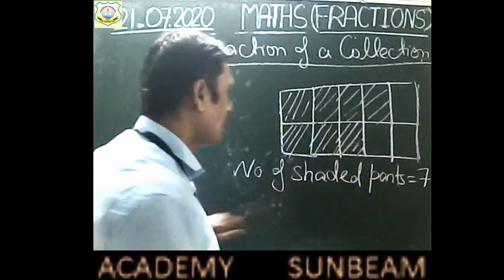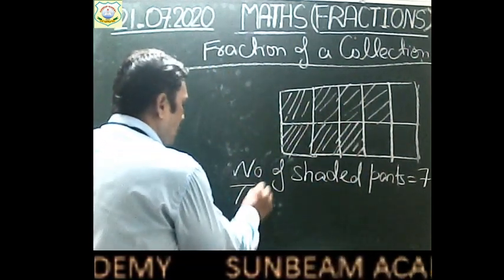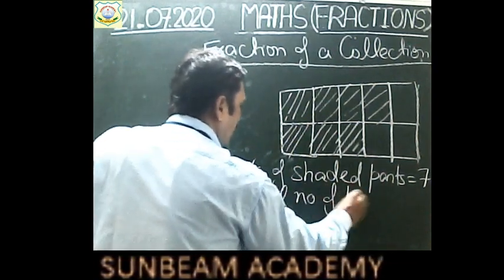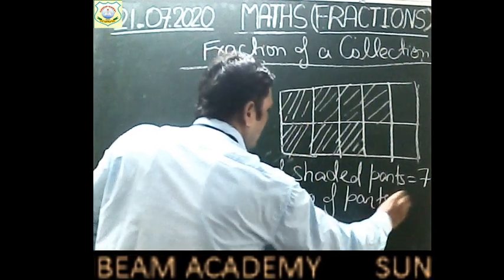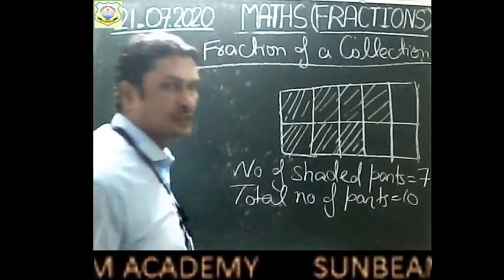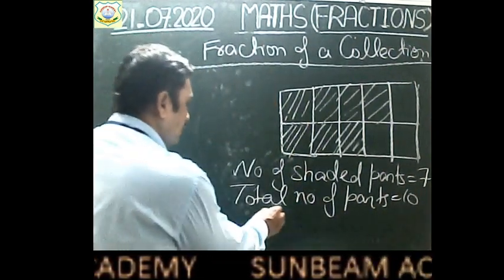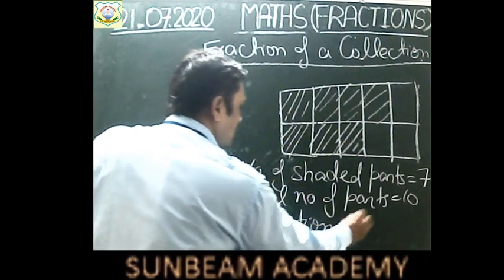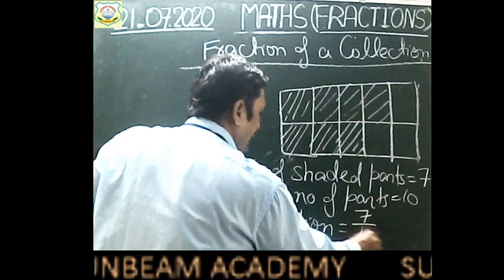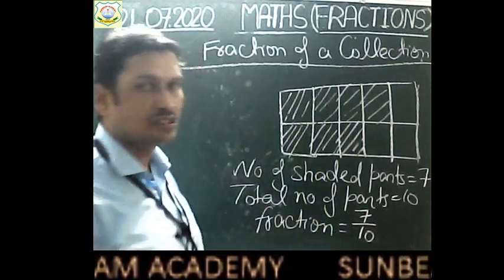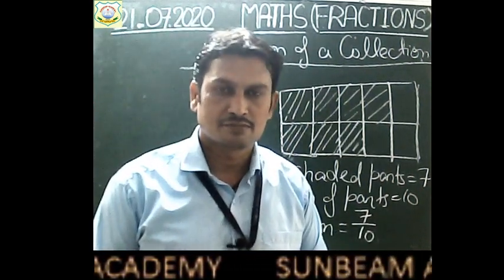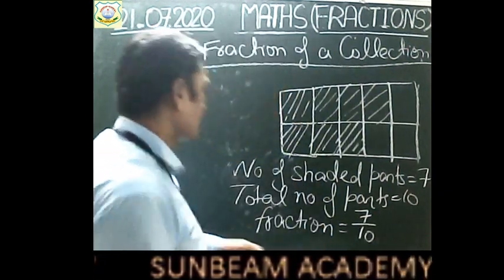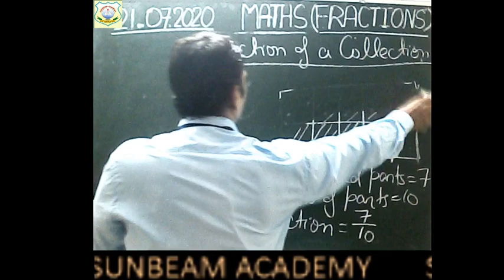Am I right? And total number of partitions, total number of parts is 10. Right? So your fraction will be what, children? 7 out of 10. That is 7 by 10. Right, children? I think it is clear to you now. Let us take one more example.